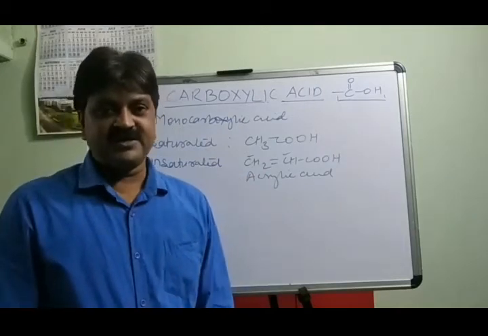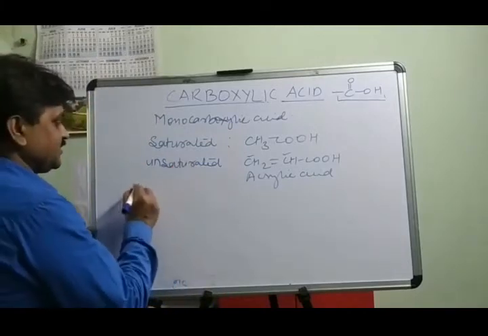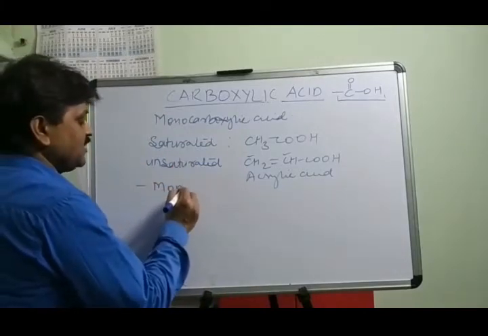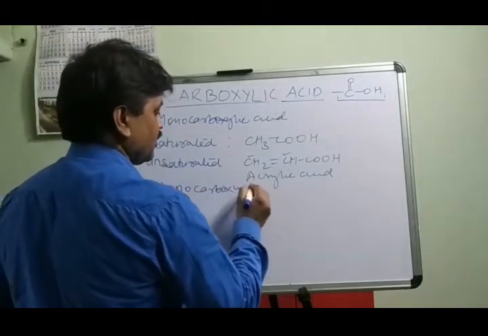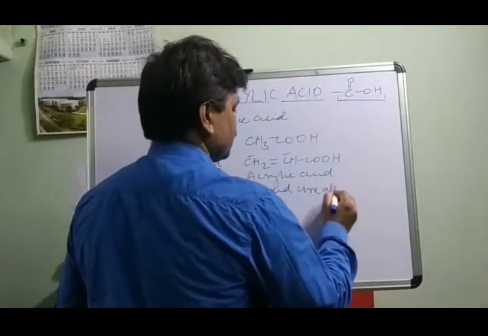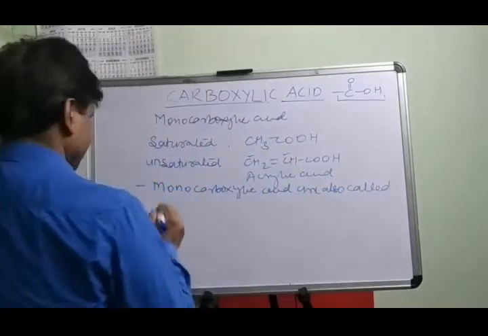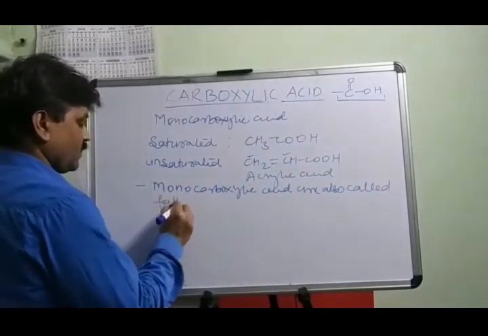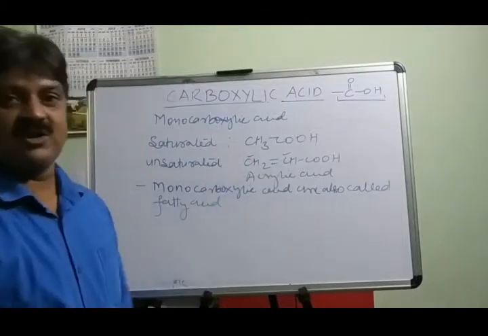Another way we can say that monocarboxylic acids are also called fatty acids. Now the question arises, why is monocarboxylic acid called fatty acid?